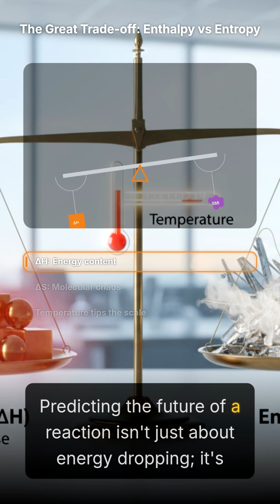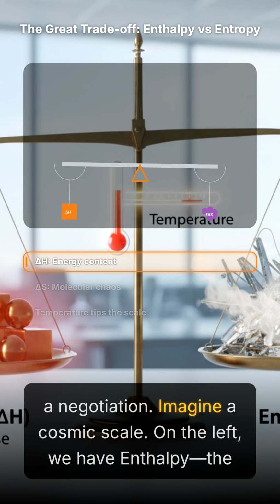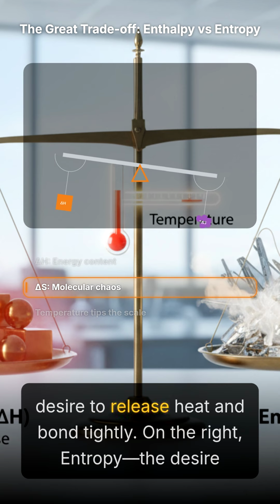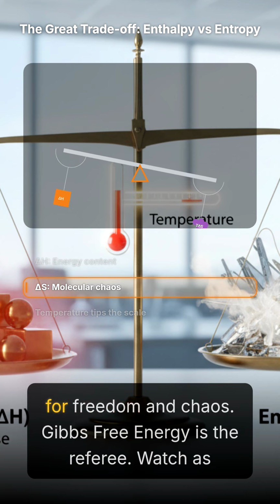Predicting the future of a reaction isn't just about energy dropping, it's a negotiation. Imagine a cosmic scale. On the left, we have enthalpy, the desire to release heat and bond tightly. On the right, entropy, the desire for freedom and chaos. Gibbs free energy is the referee.